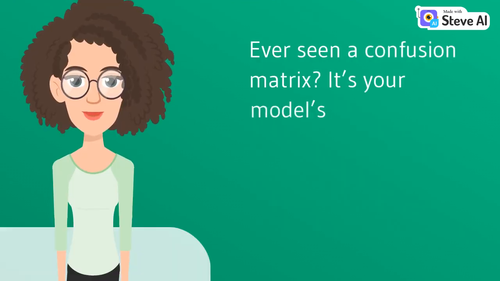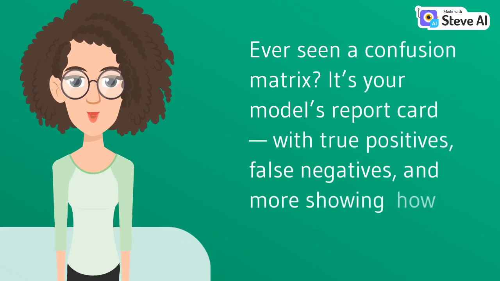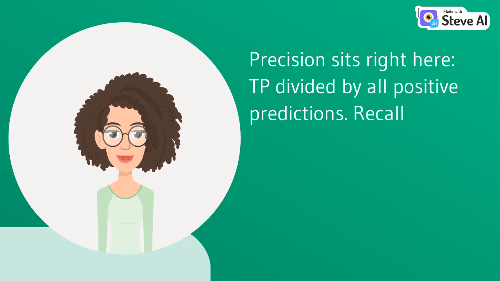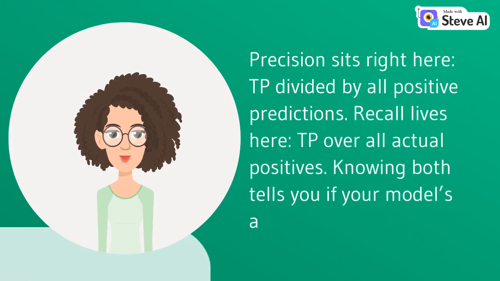Ever seen a confusion matrix? It's your model's report card, with true positives, false negatives, and more showing how well it predicts. Precision sits right here, TP divided by all positive predictions. Recall lives here, TP over all actual positives. Knowing both tells you if your model's a hero or a zero.